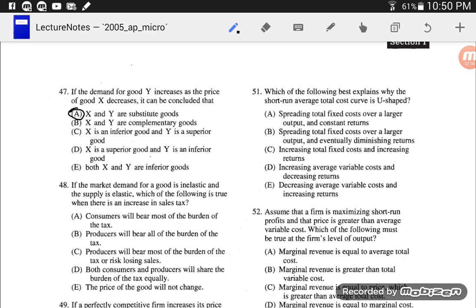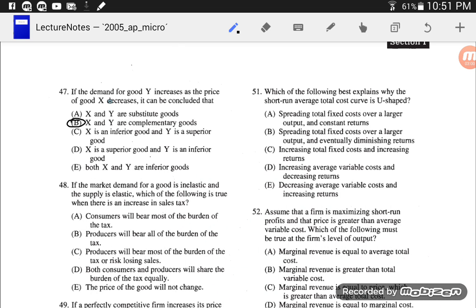I misread the problem. I am so sorry. This is what happens when it's late at night. I read that as the demand for good Y increases as the price of good X decreases. That would be, oh my goodness, that's complementary goods. Whew. Sorry about that one. I should probably start this video over, but I don't feel like starting this video over. So yes, that's a complementary good.